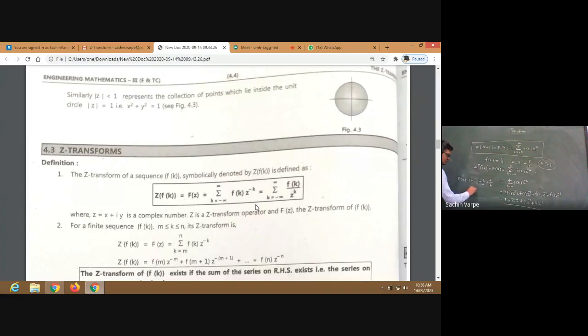So z cube plus 2z square plus 3z plus 4 upon z cube, isn't it? And that will be a function of z, and that will be your z transform. Is it okay? Completely a function of z. K will not be there anywhere. Is it okay? So this is how we have to get the z transform.